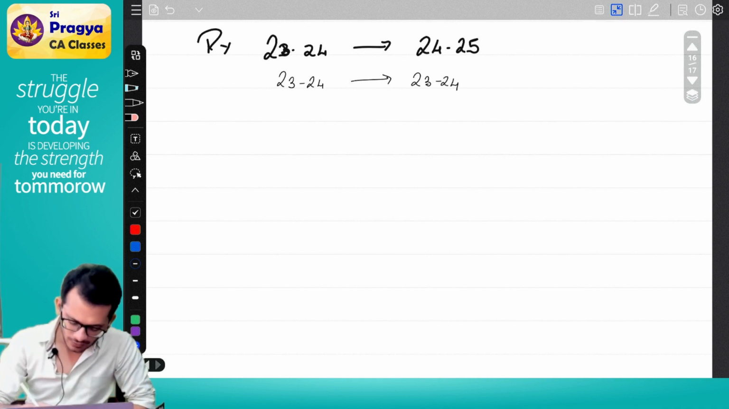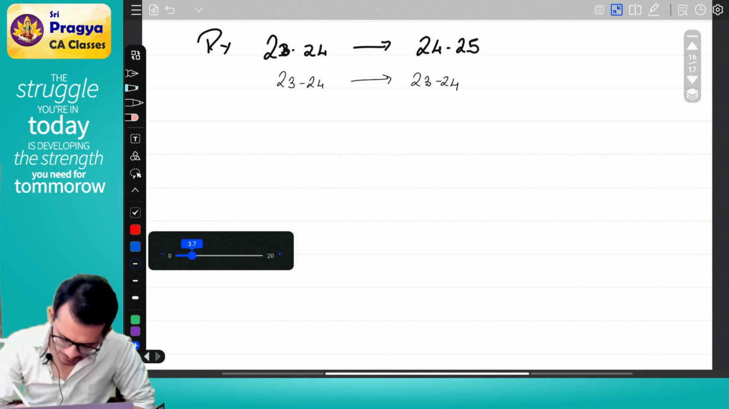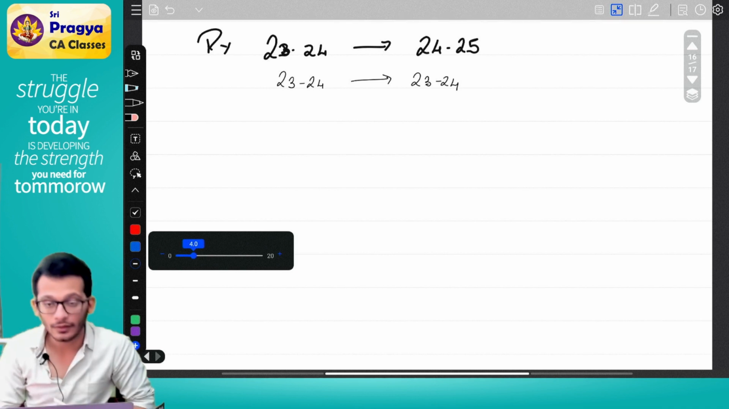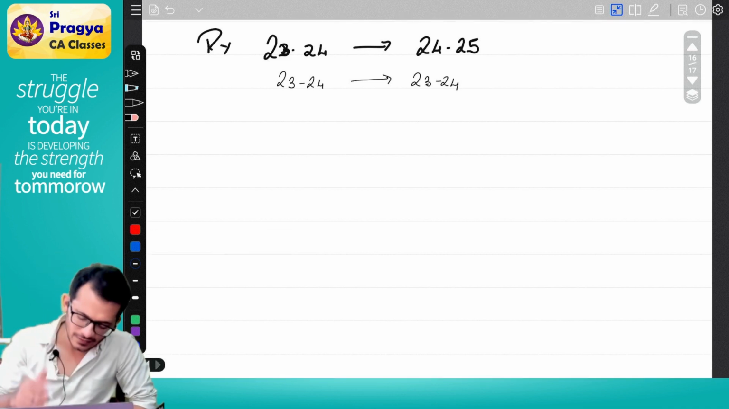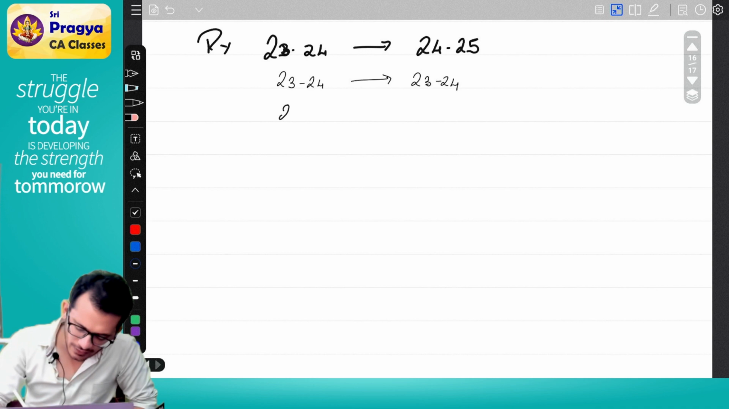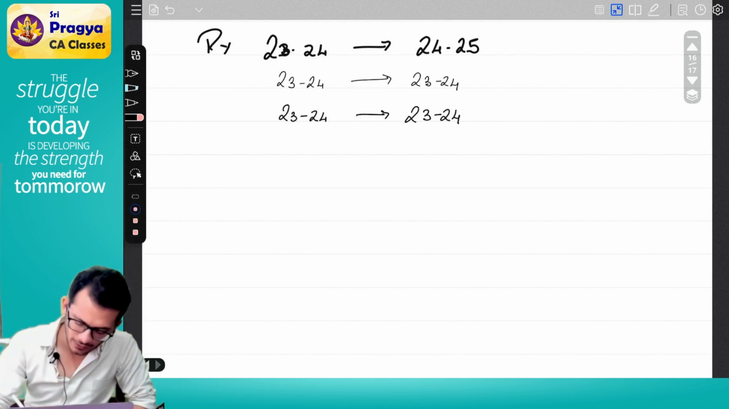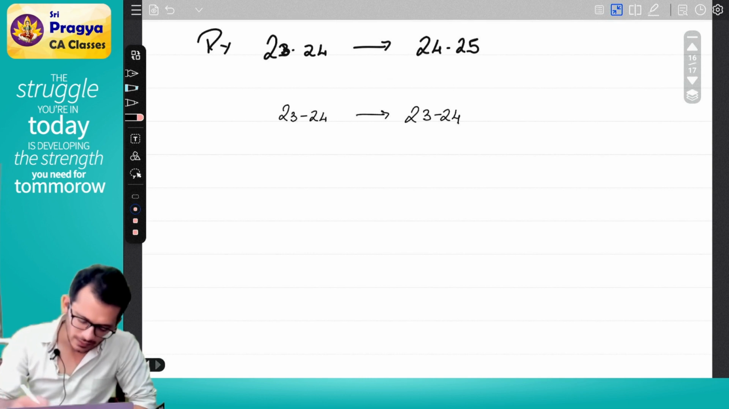I want 23-24 tax in 23-24 itself, which means your previous year and assessment year has become same. What am I telling? If I am earning an income in 23-24, I have to pay tax in 23-24. Think about what scenarios can happen.